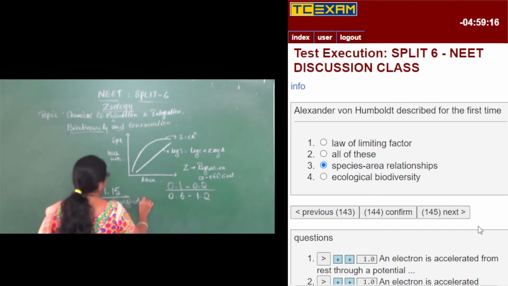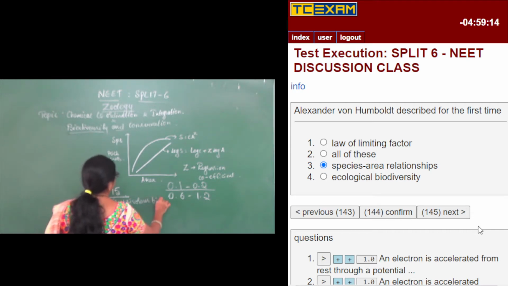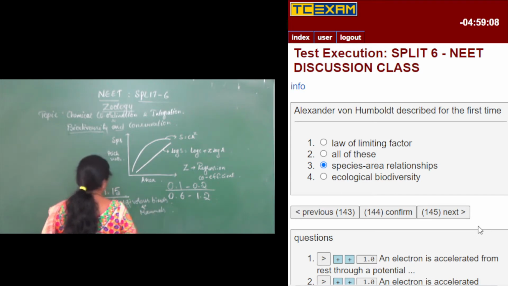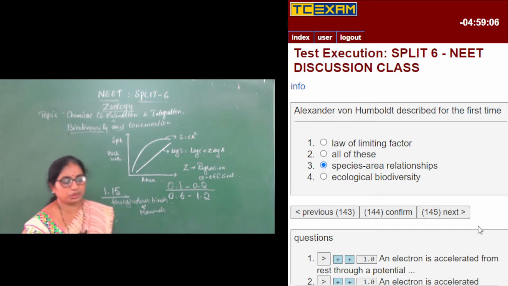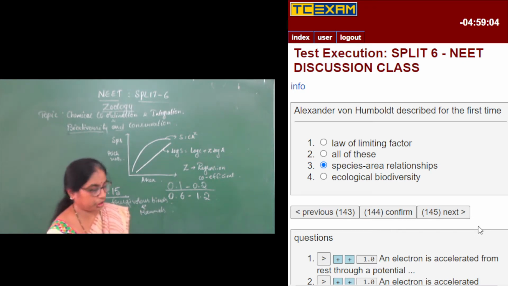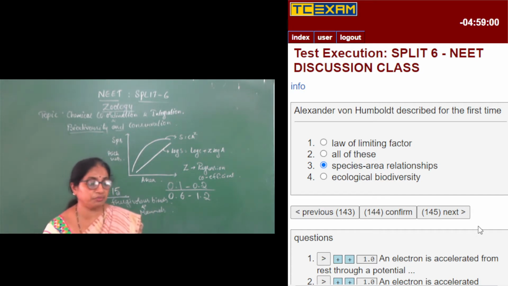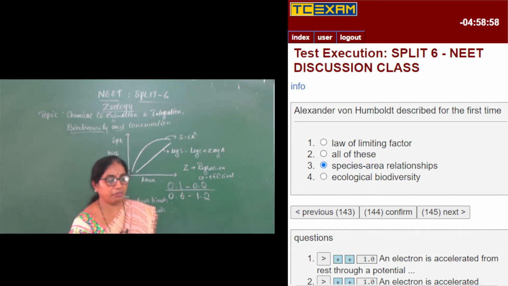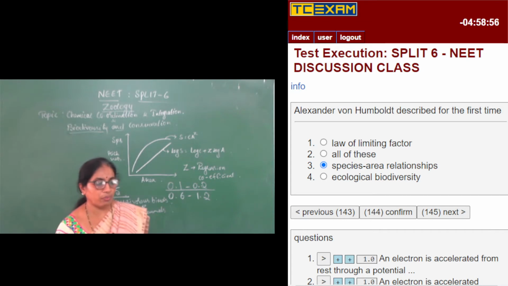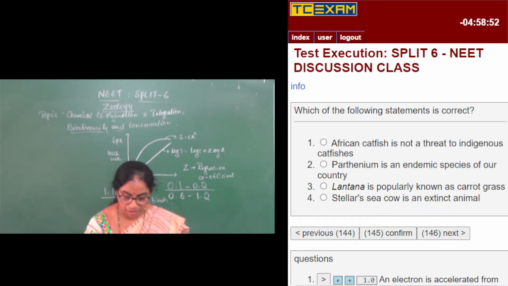Frugivorous birds and mammals in the tropical regions have a Z value of 1.15, which is called the regression coefficient. This is related to the species-area relationship, which was first given by Alexander von Humboldt. So moving on to the next question.